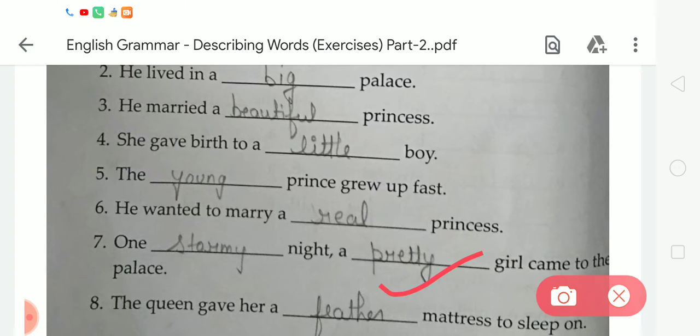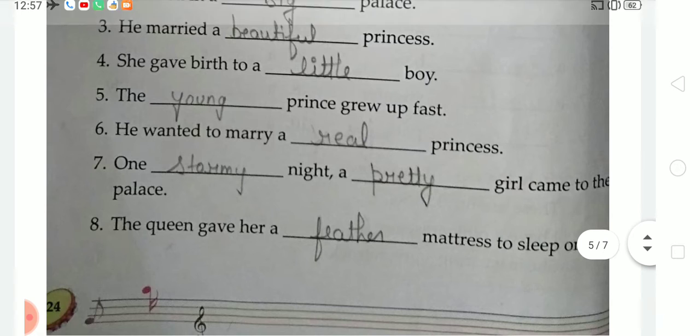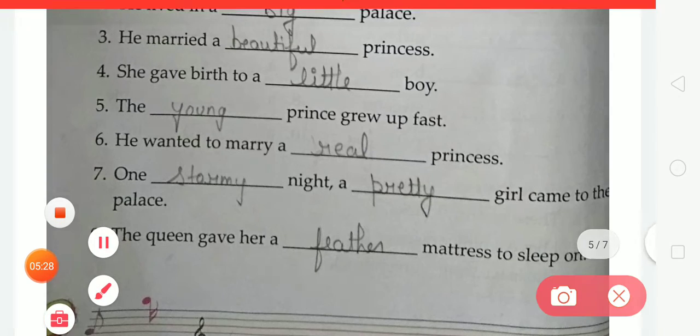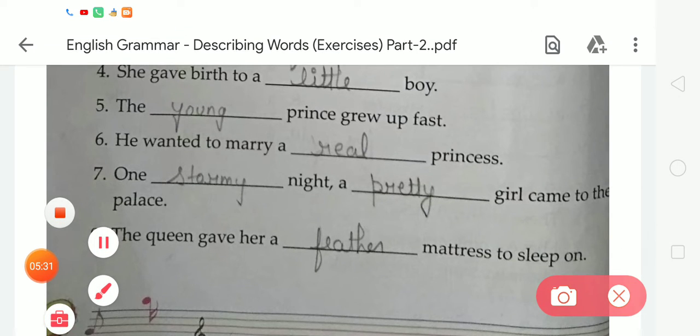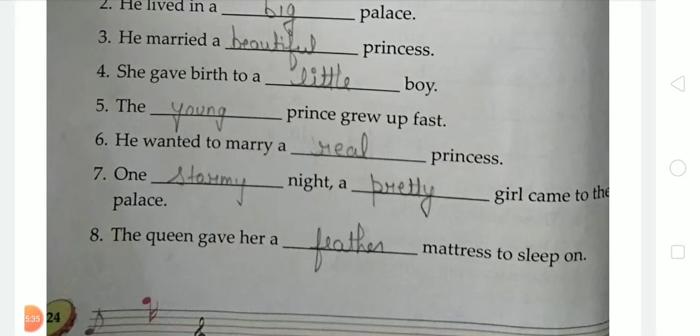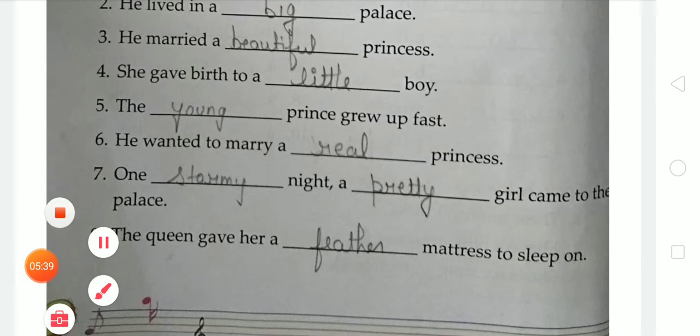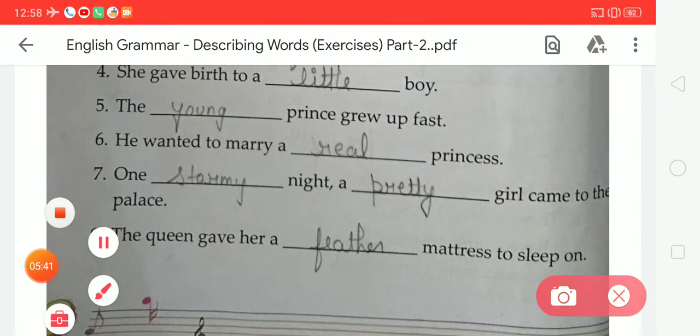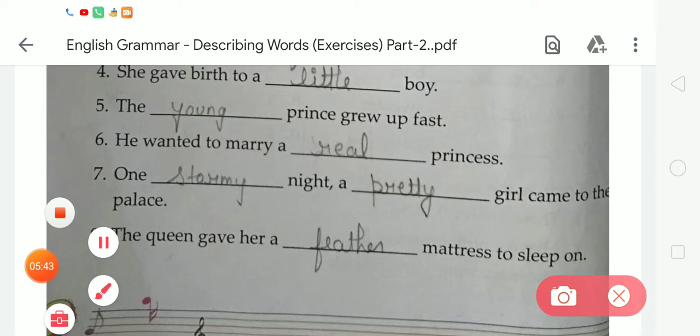Now moving to number 8: the queen gave her a dash mattress to sleep on. Students, tell me what will be written on the blank? We have to write feather. The spelling of feather is F-E-A-T-H-E-R, feather. The queen gave her a feather mattress to sleep on.